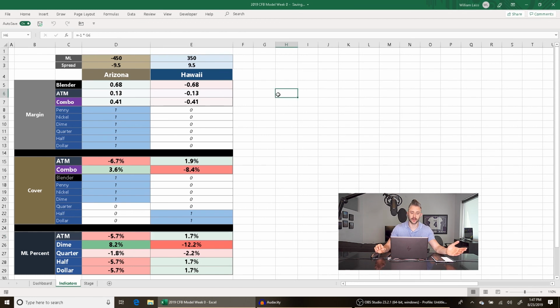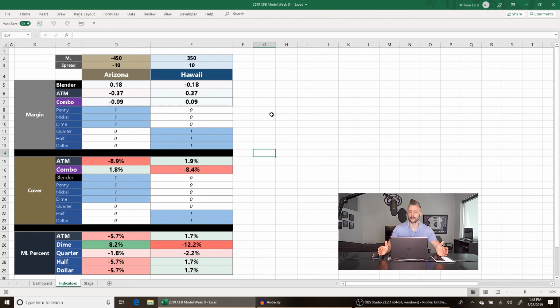So let's say the line drops to 9.5. It can happen between now and tomorrow. Now things get a little bit more tricky. Now the key indicators are favoring Arizona. So what is our inflection point here? It looks like our inflection point is about 10. Anything 10 or higher, I'm going to be on Hawaii. Anything in the single digit range, it's going to be Arizona. That's our inflection point. And as long as the money line stays north of 300, it's going to be Hawaii. So I think this one's pretty cut and dry.